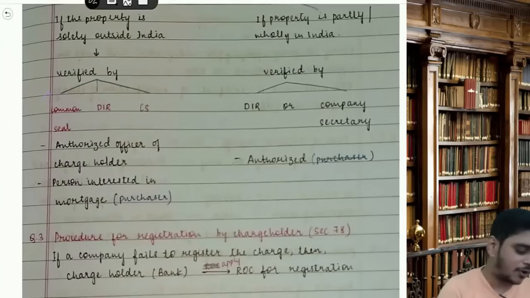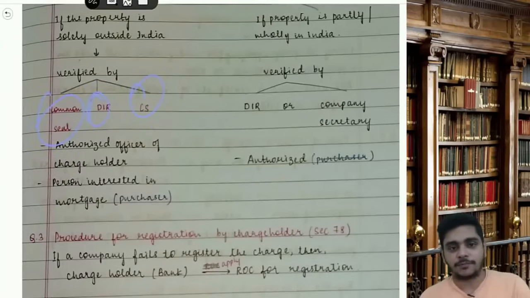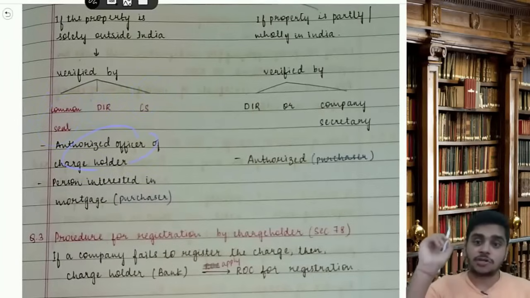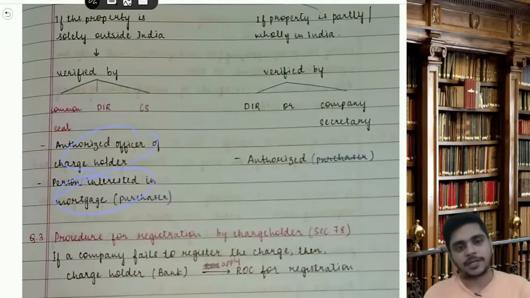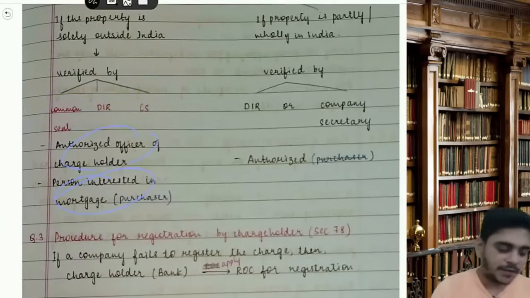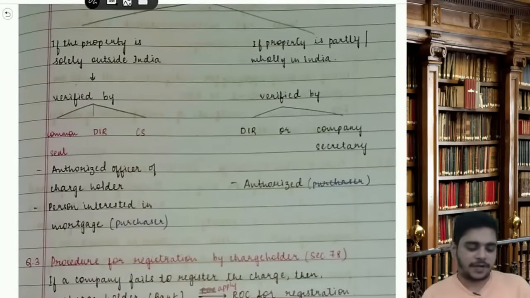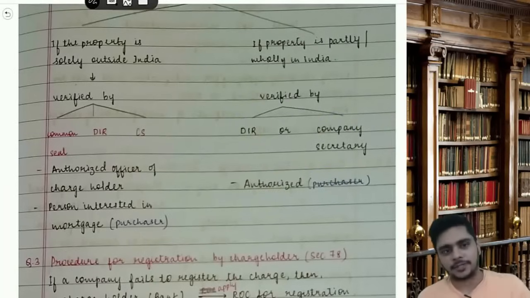If the common seal is there, then the common seal, or the director of a company, or a CS of a company, or an authorized officer of the charge holder, meaning the bank, and the purchaser of the property, either of them can sign. If the property is partly or wholly in India, for example on the border of India-Pakistan, it should be verified by the director or a CS or the authorized officer of the charge holder. Only 3 people are here. Common seal is not there, buyer is not there.